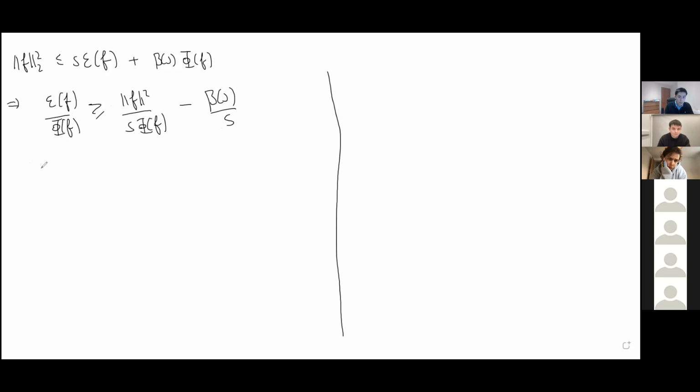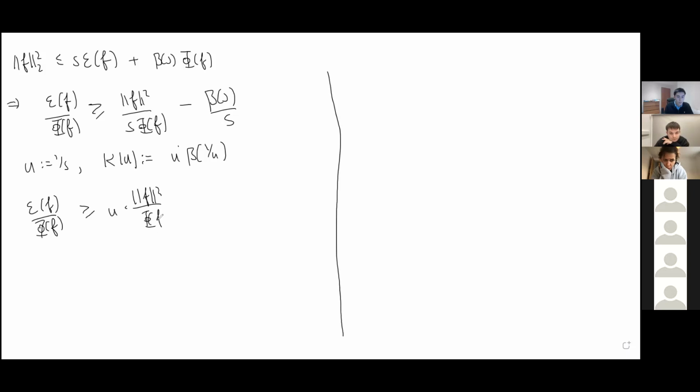At this point, we're going to make a substitution. We'll call u equal to 1 over s, and we'll define a function k of u to be u times beta of 1 over u. With this definition, you can just rewrite the inequality as the left-hand side being lower bounded by u times the variance of f divided by phi of f, minus now k of u, right? Because this whole second term is basically just k.